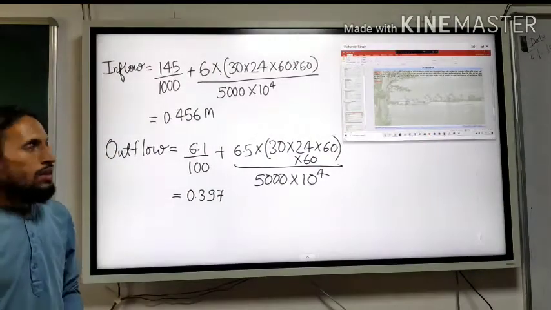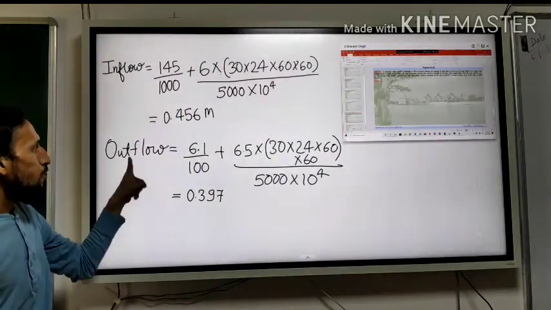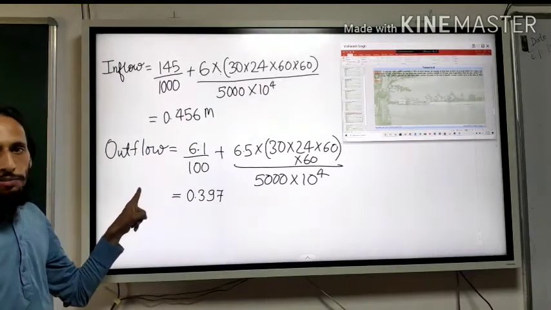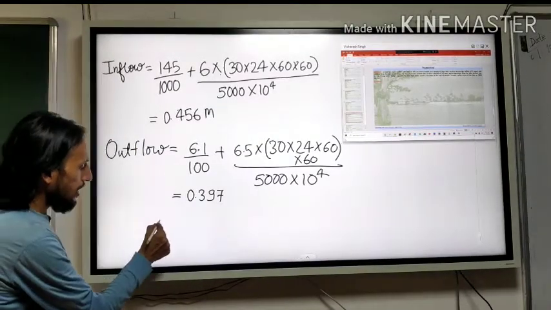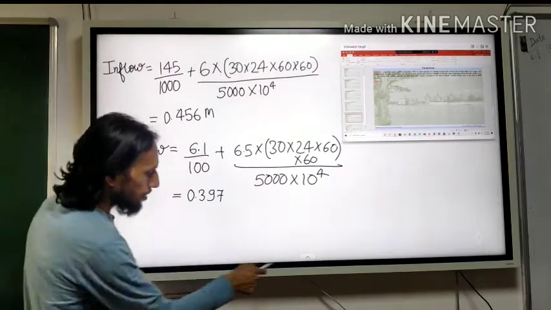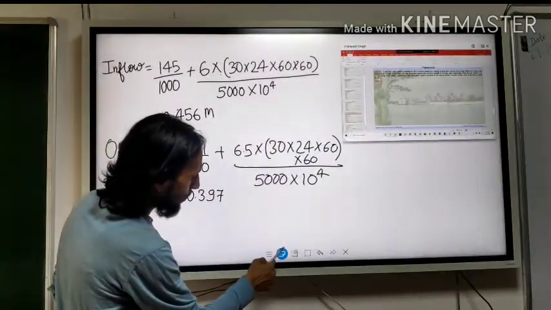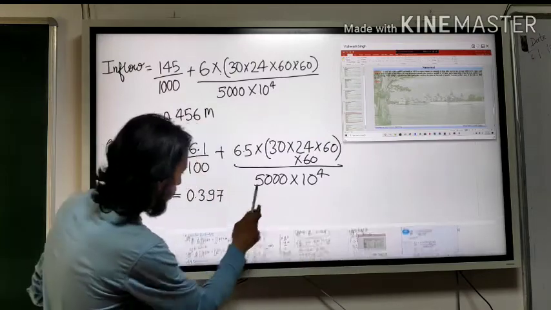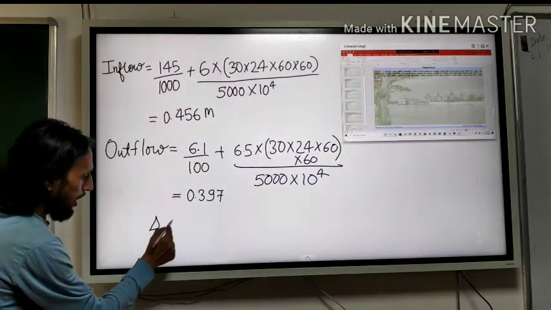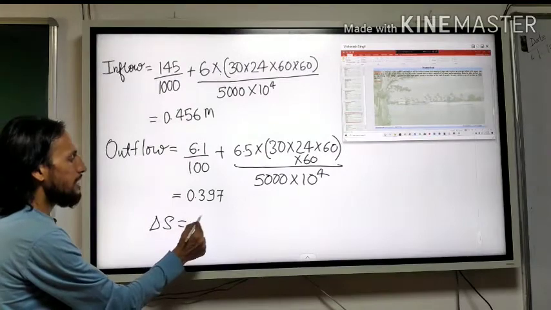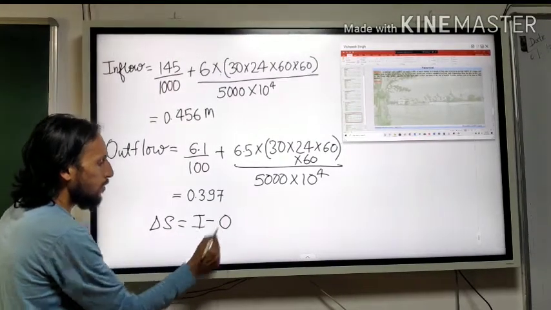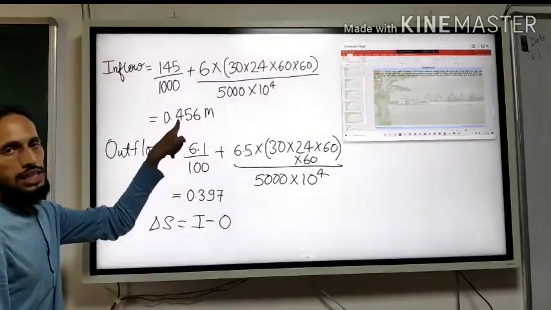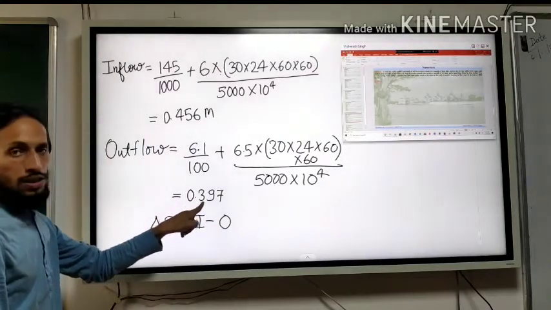Okay. So you know the inflow, you know the outflow. You can use the water budget equation. What was the water budget equation for us? Let me write here. It says that change in the storage is nothing but inflow minus outflow. What is inflow? This one. What is the outflow? This one.